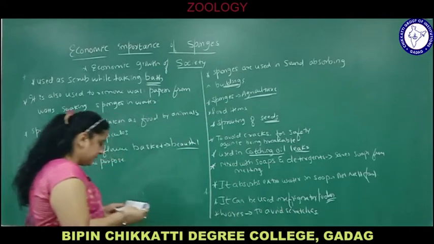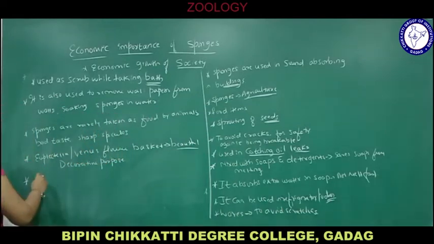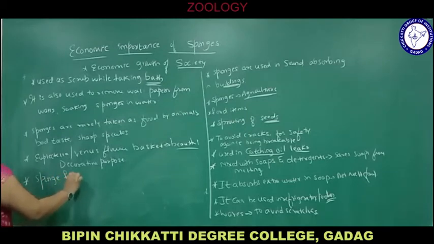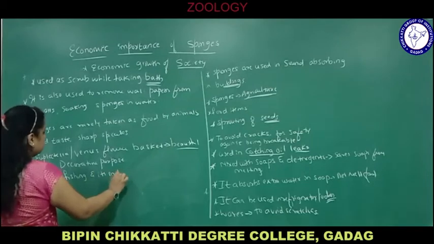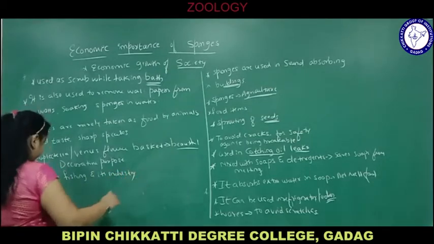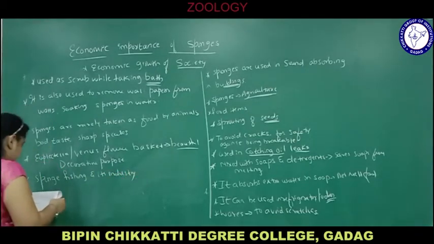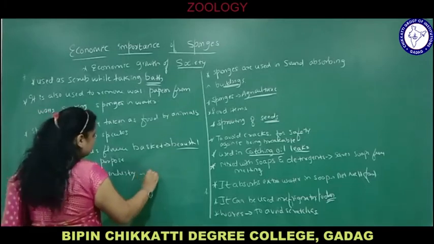Then coming to sponge fishing and its industry. Sponge fishing and its industry is of great economic value in the present synthetic world.